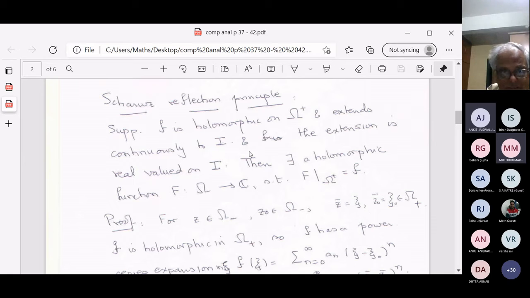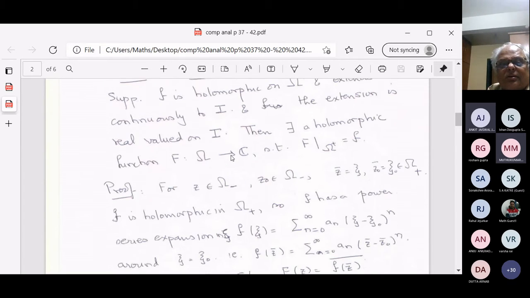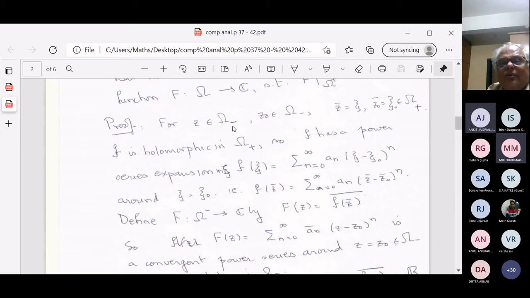Now I want to define a new function on the reflection of omega. So what is the reflection of omega? It's omega minus. I haven't written it down: omega minus is the reflection of omega.